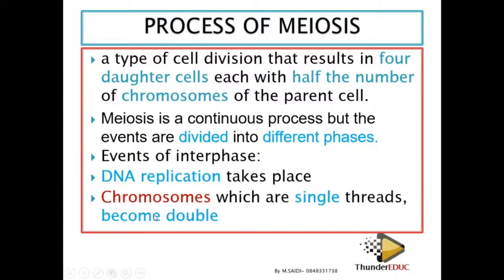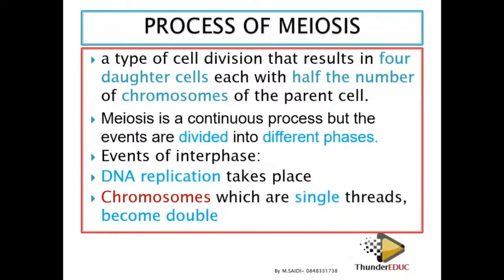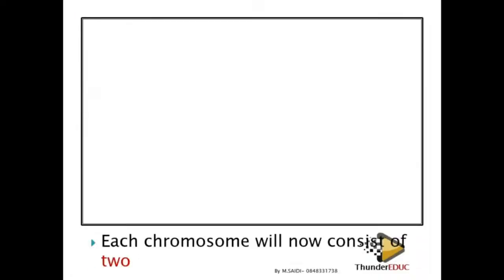Chromosomes which are single-stranded become double. We have what we call unreplicated chromosomes, and when they double, they become replicated chromosomes. When the chromosome has one thread, we call it an unreplicated chromosome, or single-stranded chromosome. But when it becomes double, as you see here, it becomes a replicated chromosome, or double-stranded chromosome.